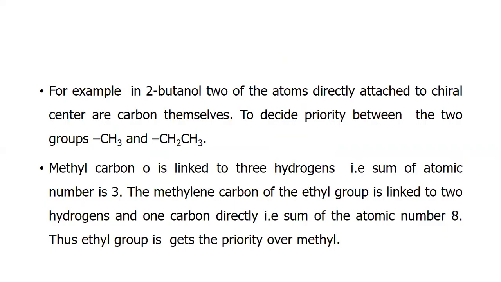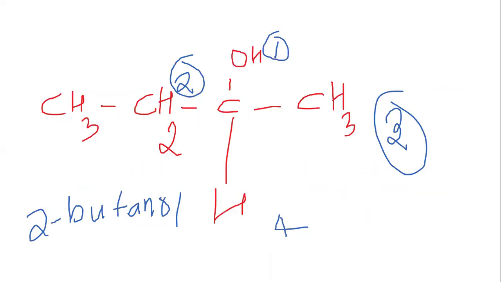To decide priority between the two groups CH3 and CH2CH3, the methyl carbon is linked to three hydrogens, that is, the sum of the atomic numbers is 3. The methyl carbon of the ethyl group is linked to two hydrogens and one carbon directly, that is, the sum of the atomic numbers is 8. Thus, the ethyl group gets priority over the methyl.